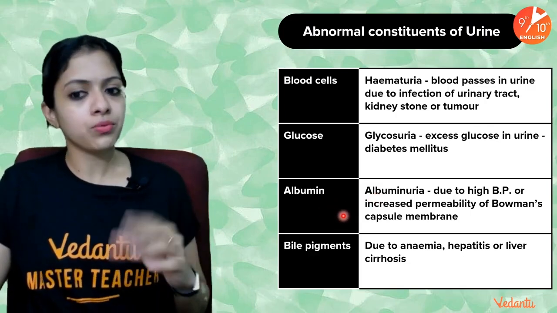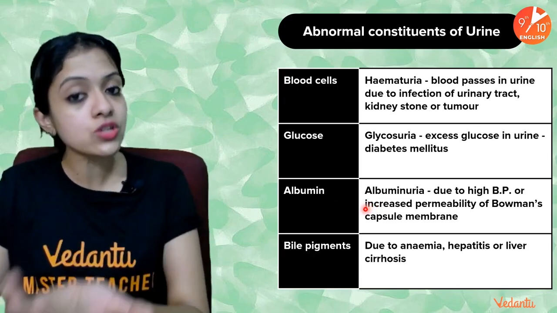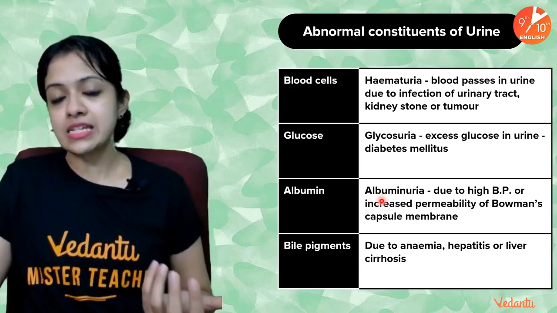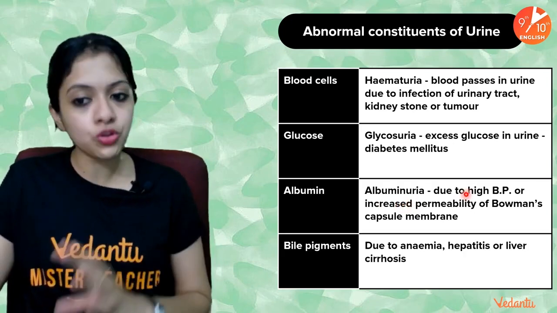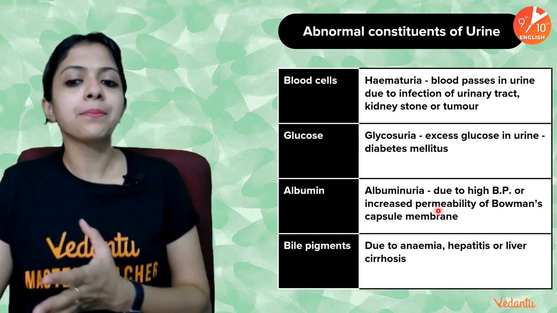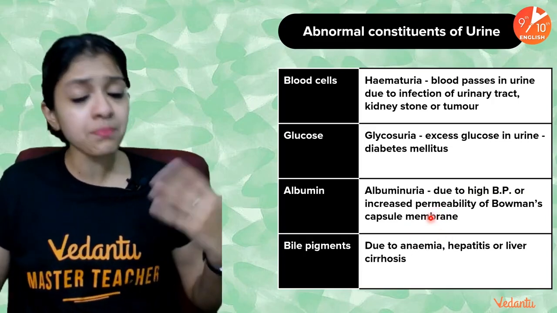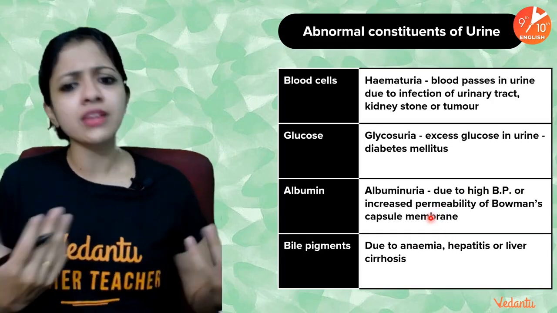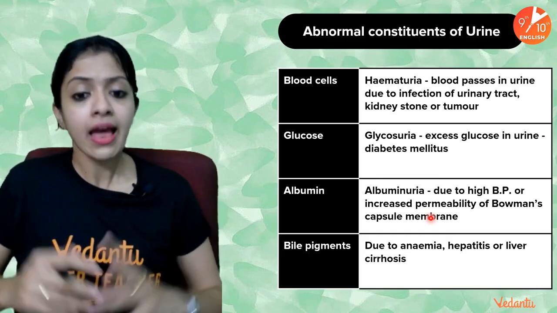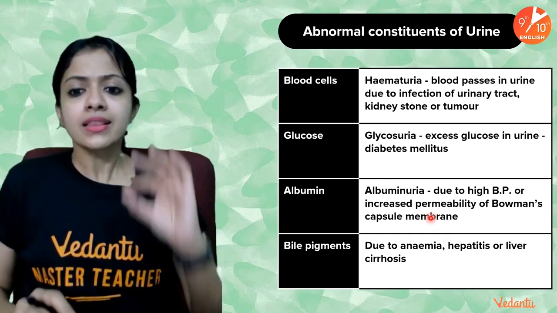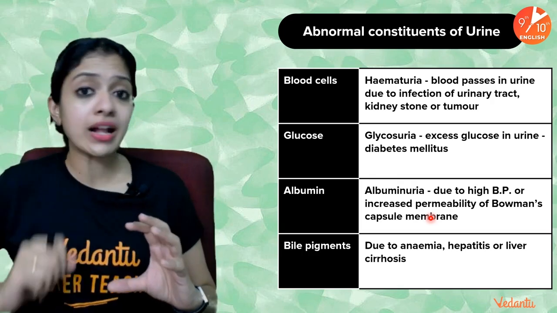And then albumin, which is a protein, and if there is excess albumin secreted into your urine, it is called a condition by the name albuminuria, which could occur due to high blood pressure or increased permeability of the Bowman's capsule membrane. Because normally albumin, and many other proteins of your blood, this is a protein that naturally occurs in your blood. So in a normal healthy person, this wouldn't pass through the Bowman's capsule at the stage of ultrafiltration.